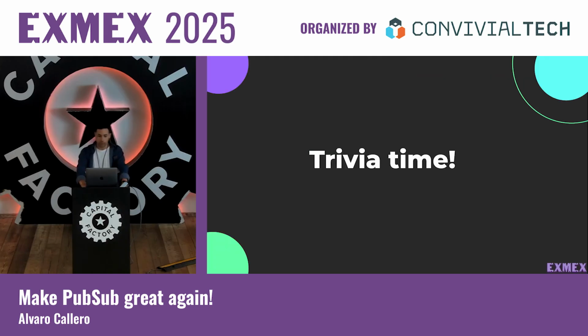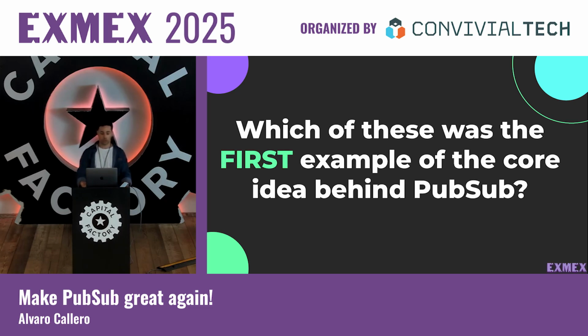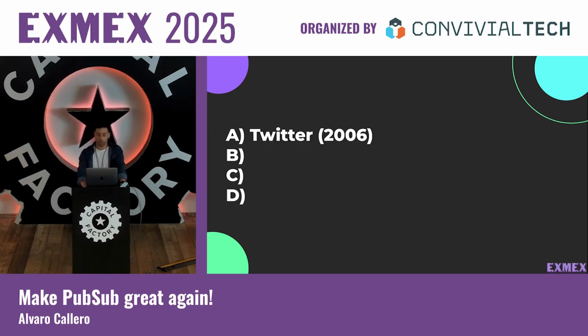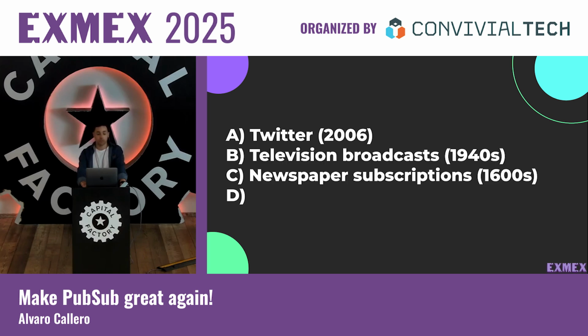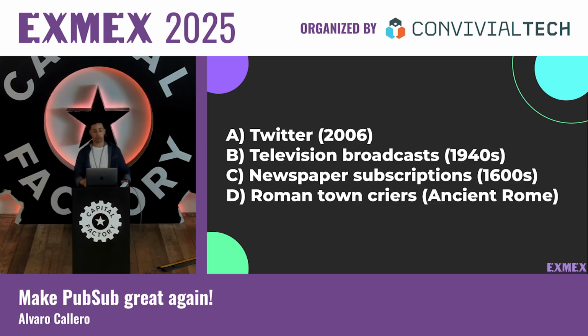Yeah, let's start. But first, trivia time. Let's try to answer the following question. Which of these was the first example of the core idea behind PubSub? The options are: number A, Twitter; number B, television broadcast; number C, newspaper subscriptions; and number D, Roman town criers. I hear B, I hear A, no problem. B, okay. The answer is number D, you are correct.